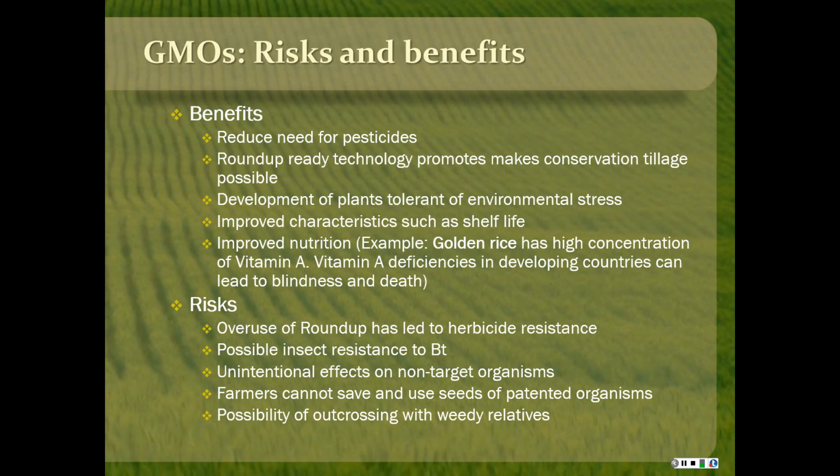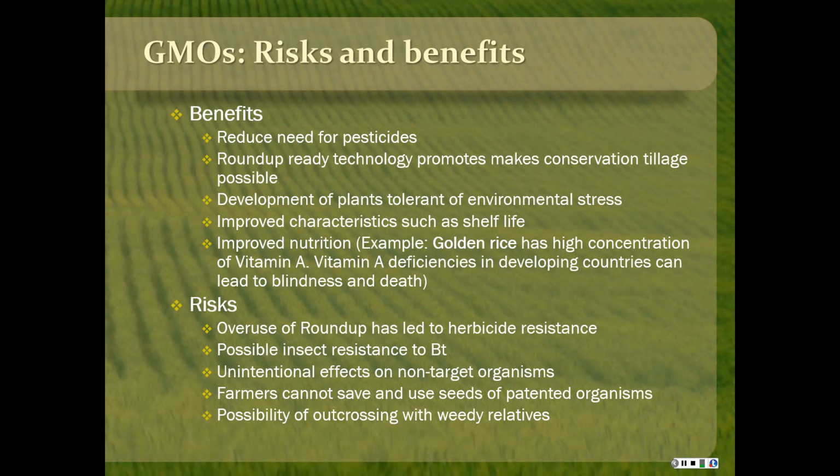Roundup Ready technology also makes conservation tillage possible because it's much easier to control the weeds. It's necessary to control the weeds with herbicide if you're not tilling as much. Also, plants that are tolerant of environmental stress have been developed, and other improved characteristics such as shelf life.